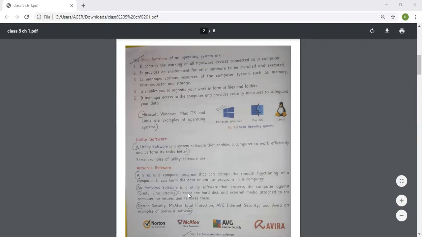An antivirus software is a utility software that protects the computer against harmful virus attacks. It scans the hard disk and external media attached to the computer for viruses and removes them. Norton Security, McAfee Total Protection, AVG Internet Security, and Avira are some examples of antivirus software.